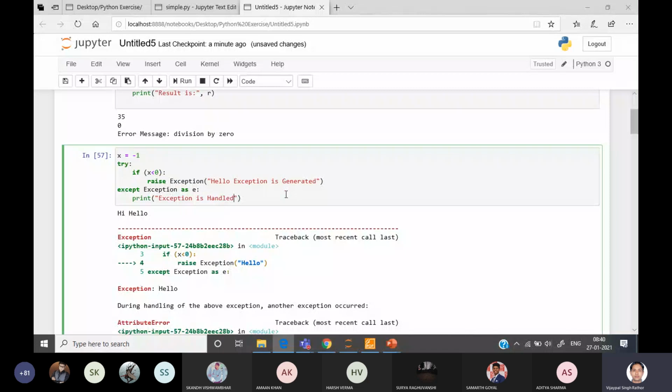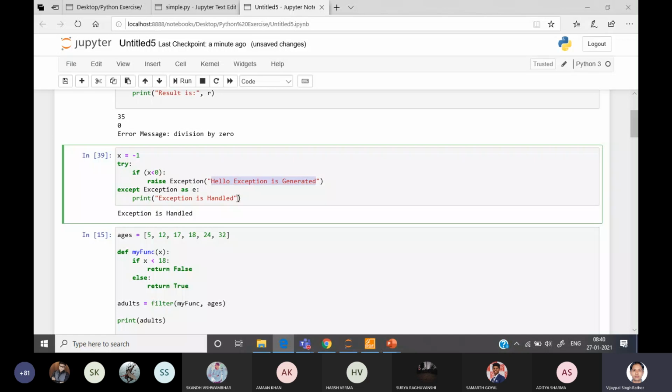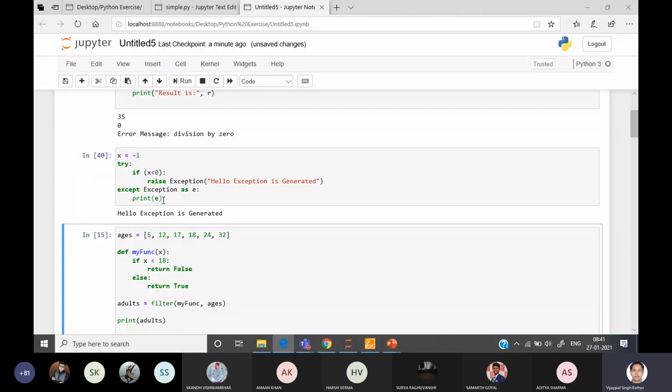Okay, so currently this message will print here. You can see the exception is handled, but I want to print this "hello exception is generated" here instead of "this exception is handled". So I can put e directly here, and whatever message we have written above will be printed. Okay, so you can print that, but this is the raise exception: this exception is generated.